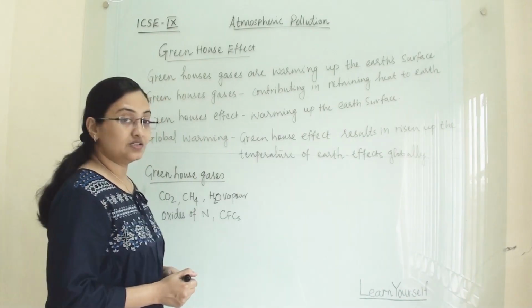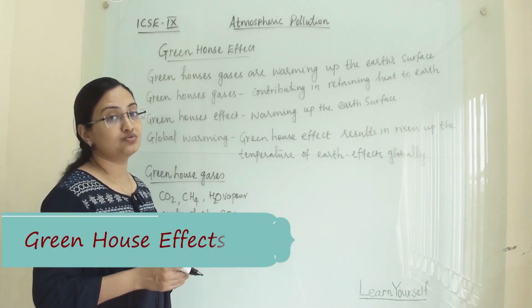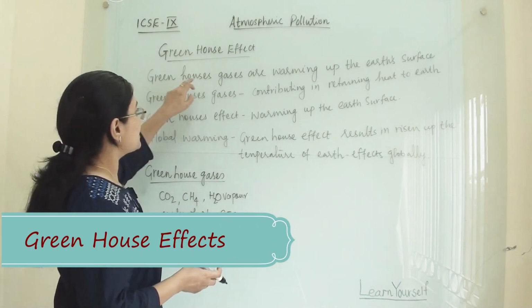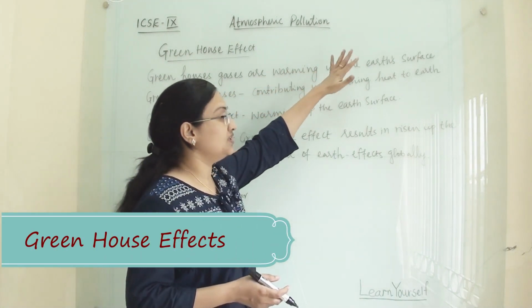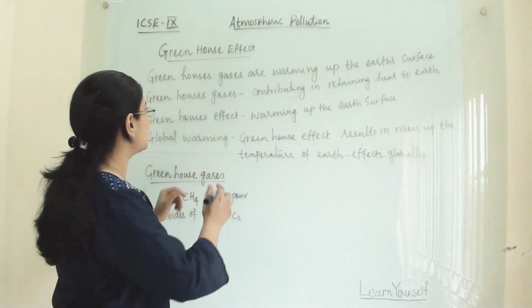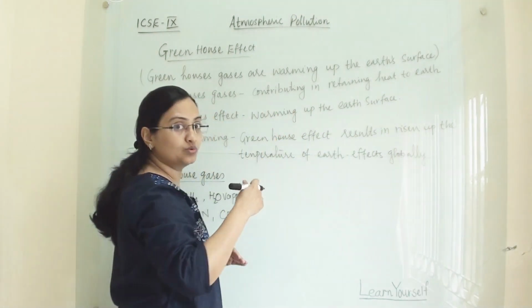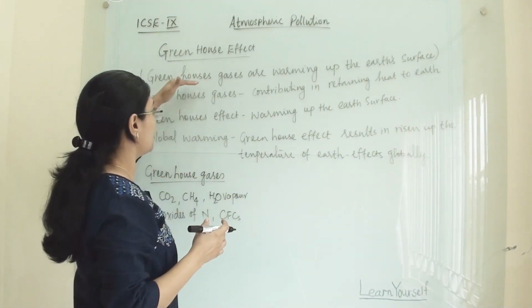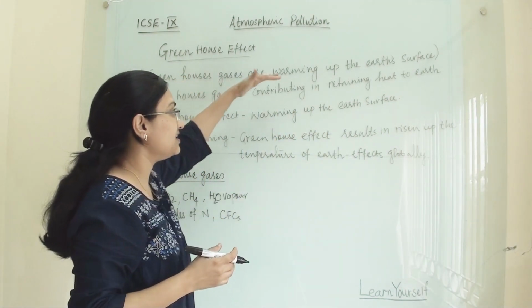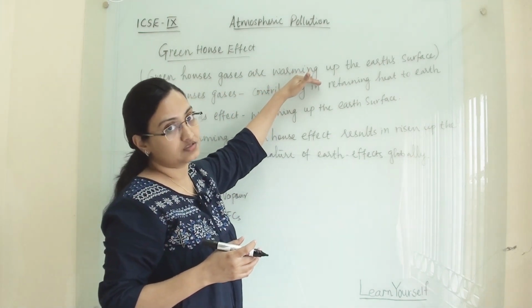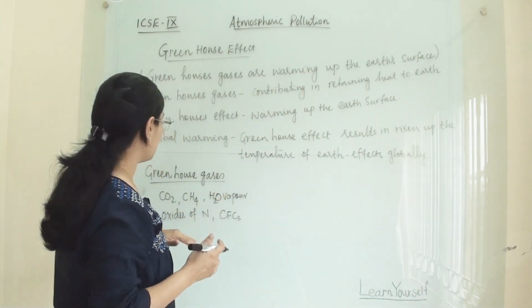So let us first understand what a greenhouse effect is. Greenhouse gases are warming up the earth's surface. That is known as greenhouse effect. This is a very rough idea. Now we will see it in detail, what the greenhouse gases are and why they are warming up the earth's surface.